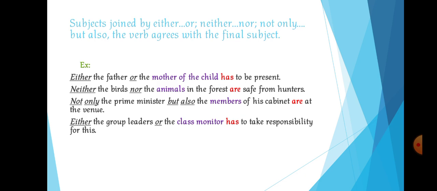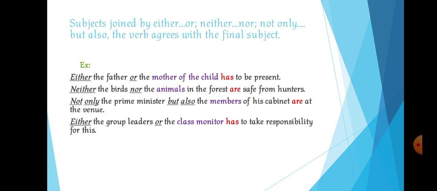Now the two subjects in that are father and mother of the child. These two subjects are joined by the word or and either. So both the words join the two subjects, either and or. There the verb will agree with the final subject, that is the second subject, mother. Mother is singular, so the verb also will be singular, right?